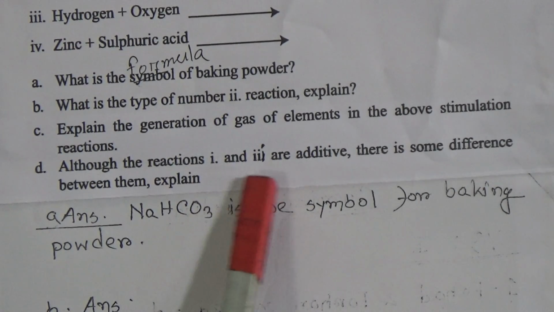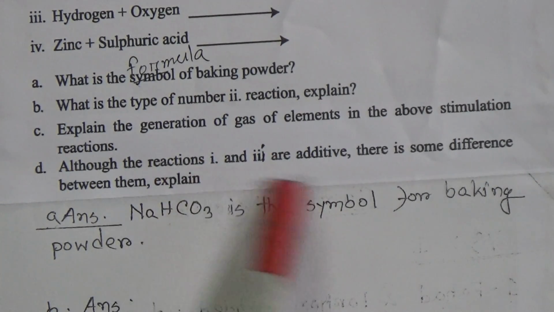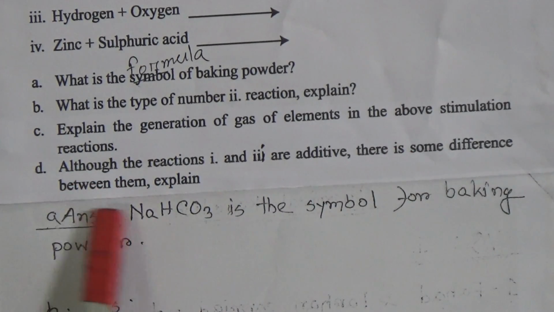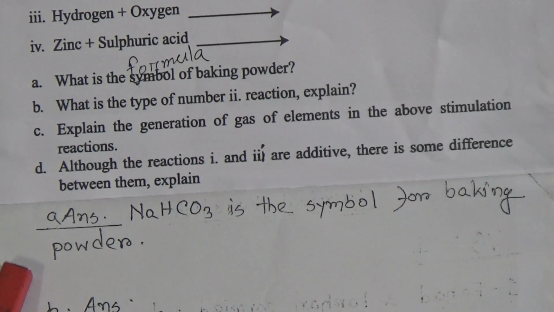Although reaction 1 and 3 are written in your book as 2, that is incorrect, it will be 3. Reactions 1 and 3 are additive and there is some difference between them. Explain. Now come to the answer of A.